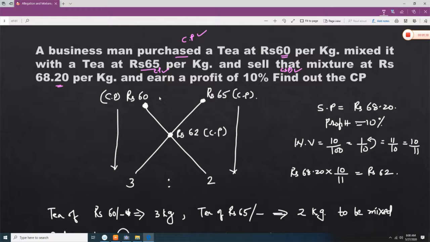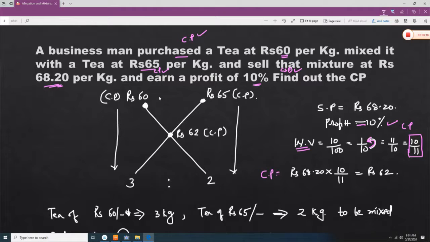So what we need to do is find out the CP of 68.20 rupees with 10% profit. So when the SP is 68.20, then the profit is 10%. If you write the value of 10%, it is 1 over 10. So you have to add 1 to 10, that is 11 over 10, and we are going to find the CP. Therefore you have to flip this value, that is, instead of 11 over 10 you write 10 over 11, and then 60 is the SP.